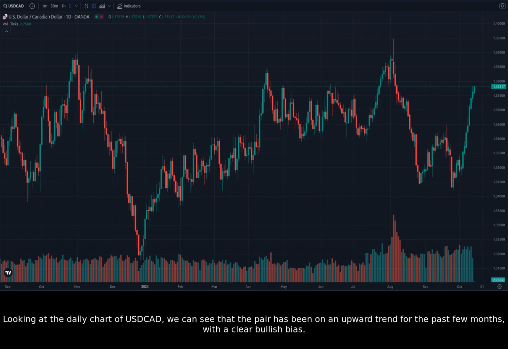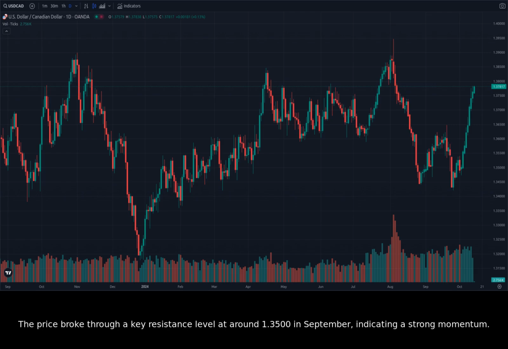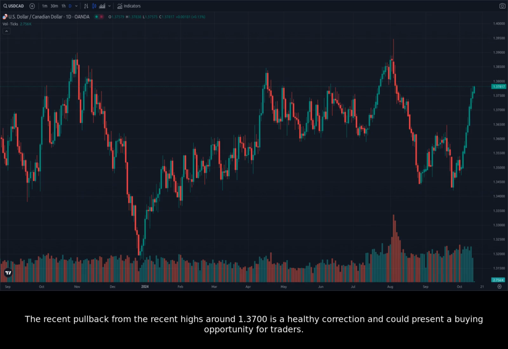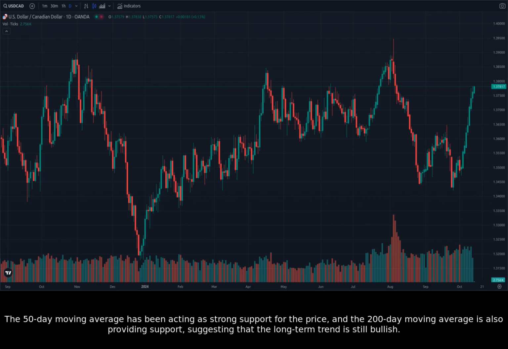Looking at the daily chart of USDCAD, we can see that the pair has been on an upward trend for the past few months, with a clear bullish bias. The price broke through a key resistance level at around 1.3500 in September, indicating a strong momentum. The recent pullback from the recent highs around 1.3700 is a healthy correction and could present a buying opportunity for traders. The 50-day moving average has been acting as strong support for the price, and the 200-day moving average is also providing support, suggesting that the long-term trend is still bullish.